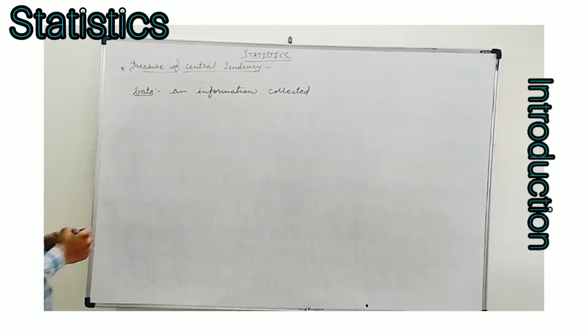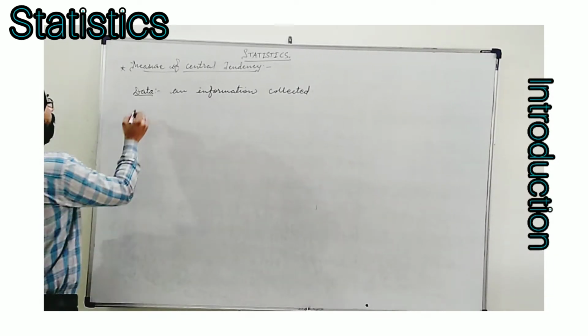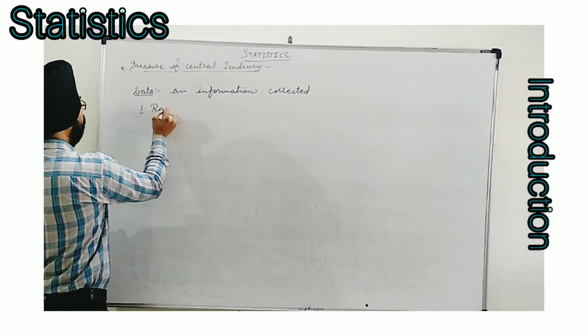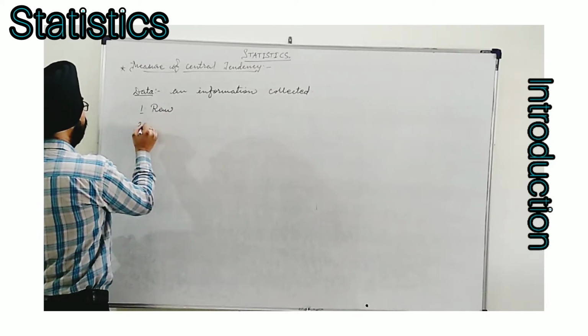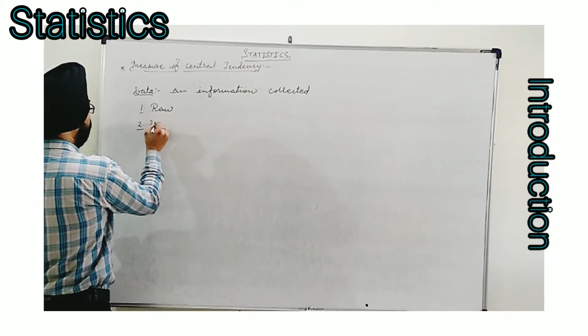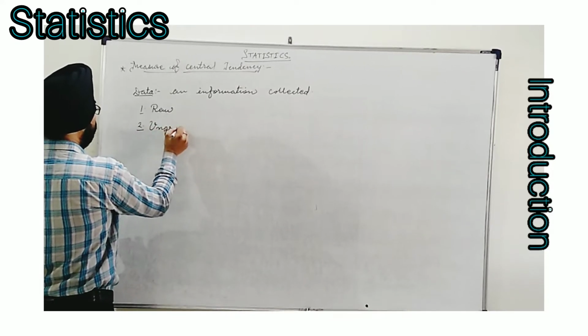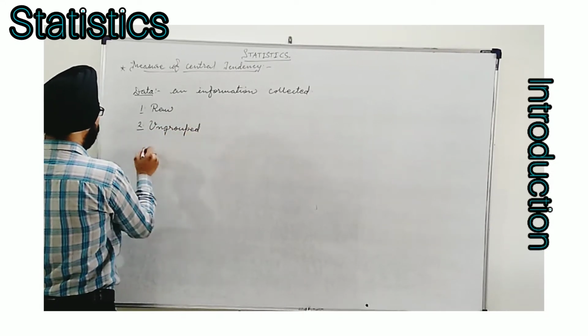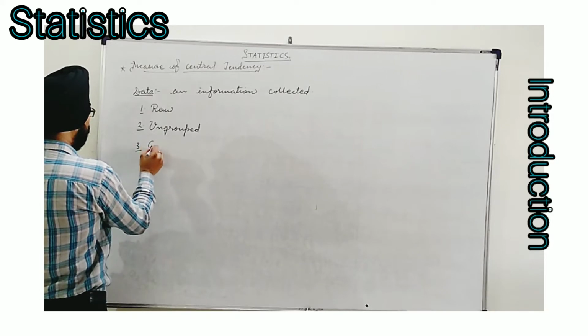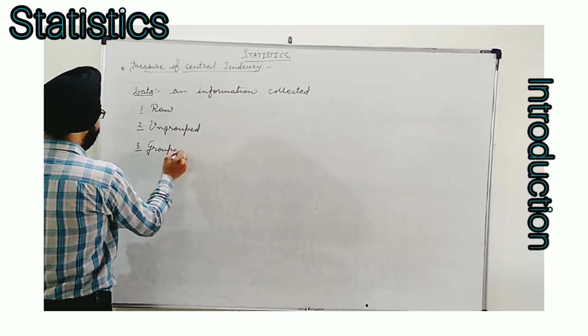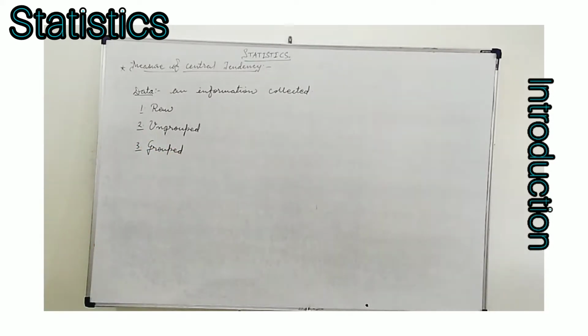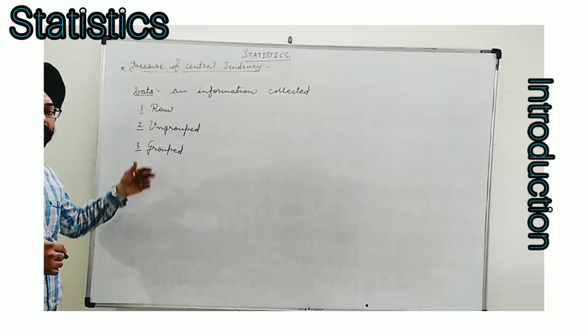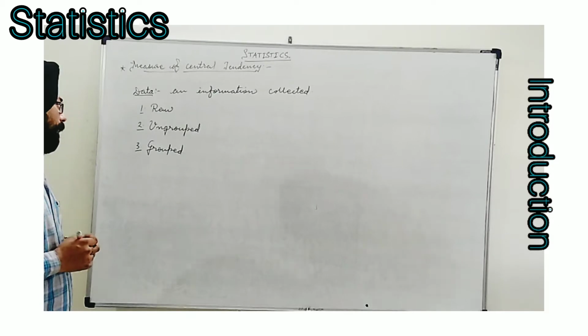Now we must know how many types of data there are. Basically, three types are there. First is raw data. Second, we say it is ungrouped data. And third one is known as grouped data. Whenever a question is given, we need to find its mean, median or mode. Any one of these types will be given.